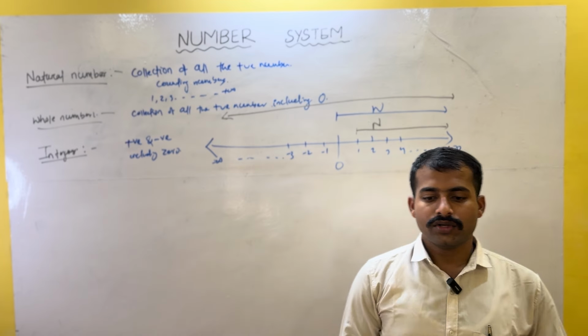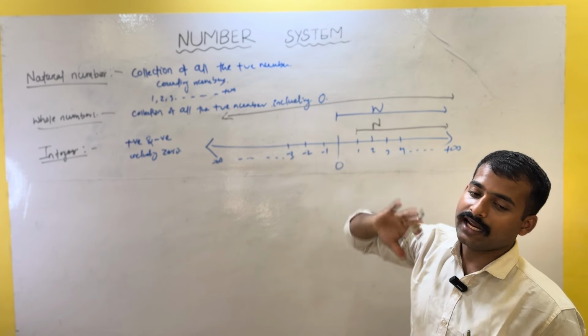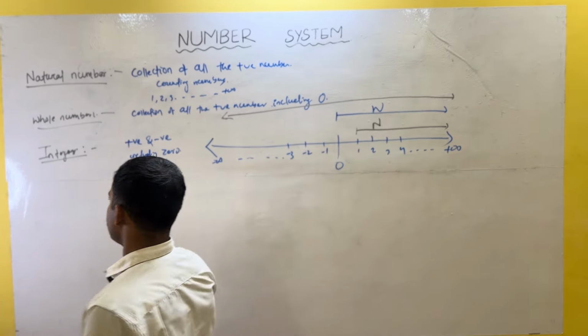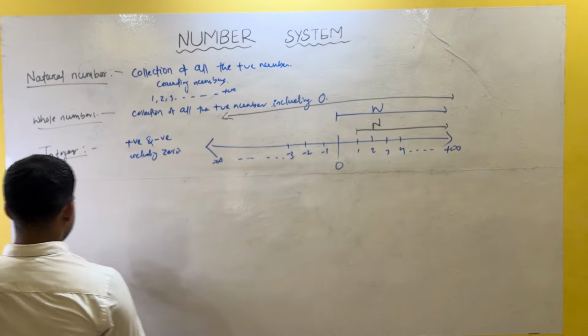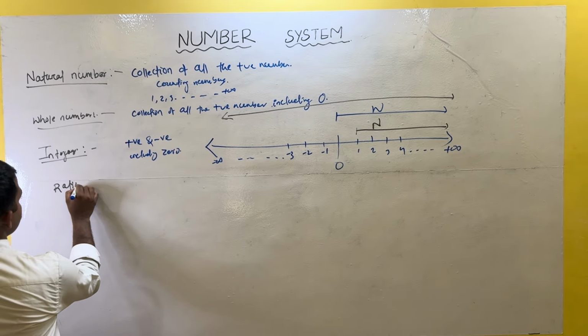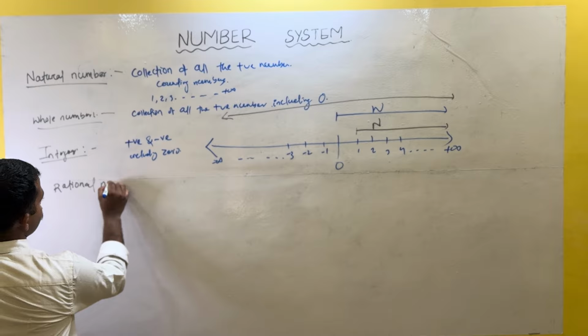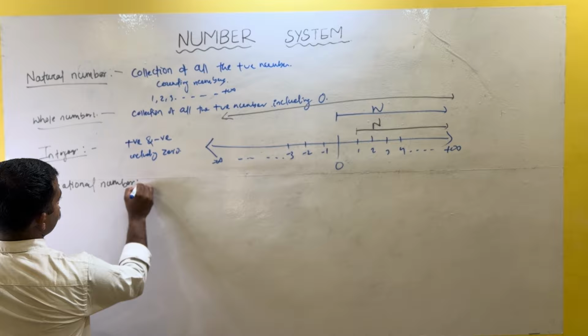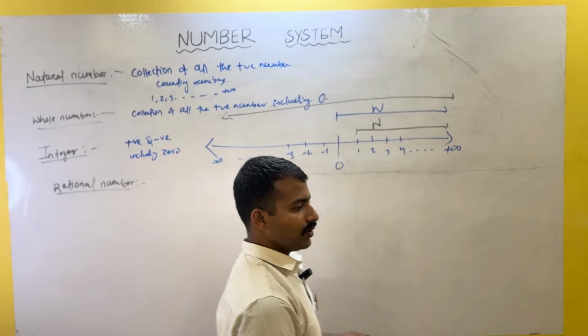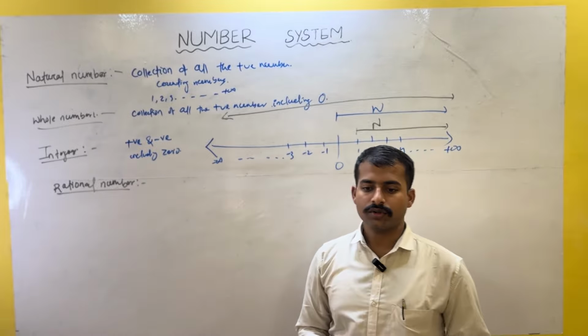Now today we will study what is a rational number. This is very important, 9th chapter number 1. What is a rational number? Don't confuse a rational number with a fraction.